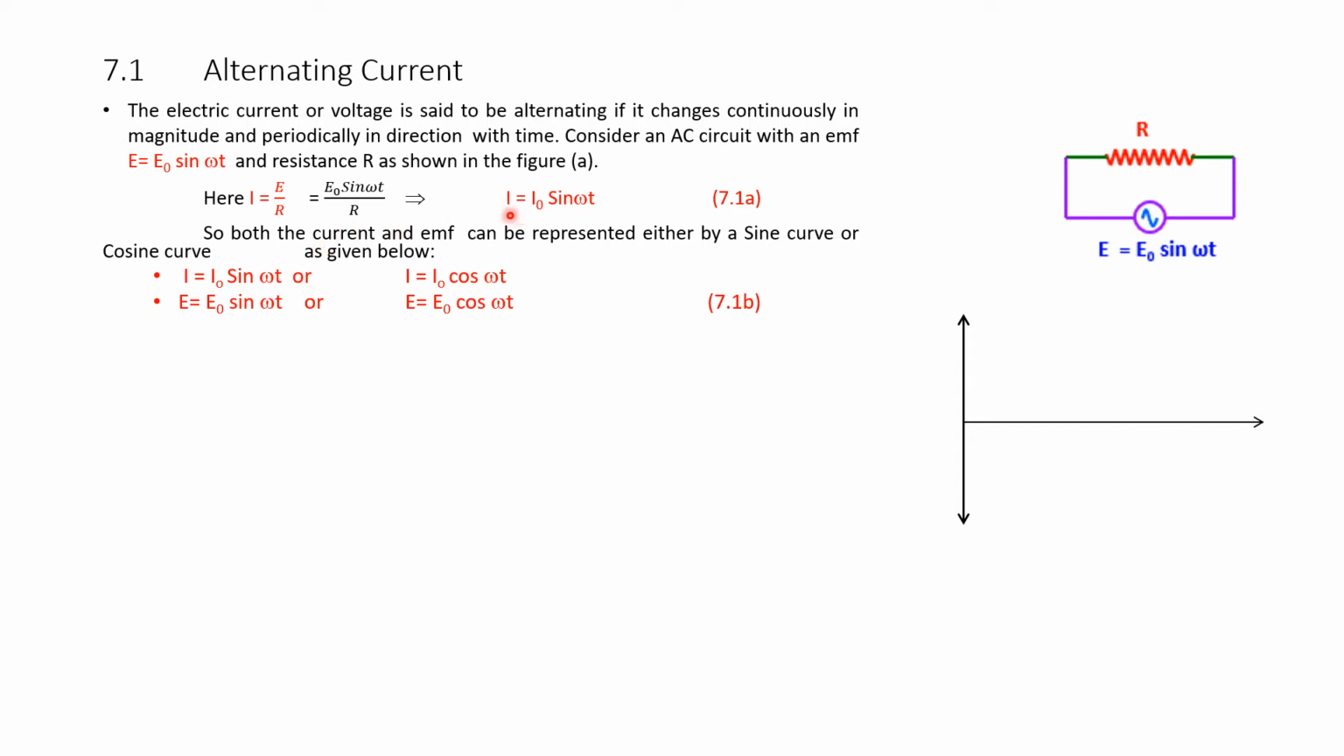Similarly, we know the equation I equals I naught sin omega t. So, we have written here I equals I naught sin omega t. This can also be written as I equals I naught cos omega t. When we write I equals I naught sin omega t, it becomes a sine curve. And if you use the equation I equals I naught cos omega t, it becomes a cosine curve. So, let these equations be 7.1b.